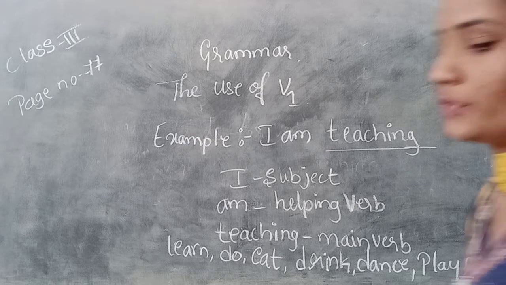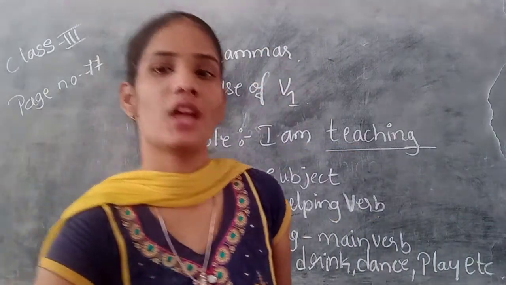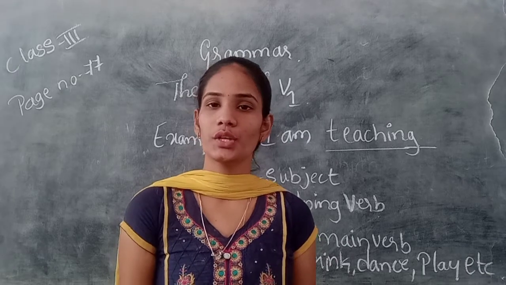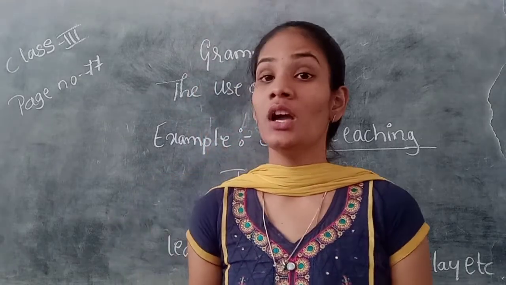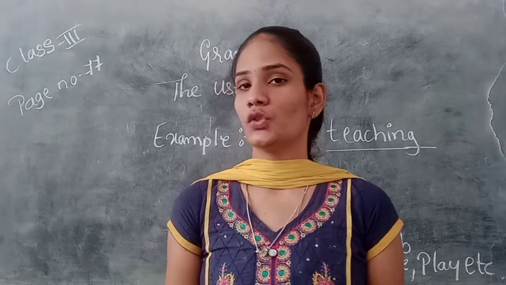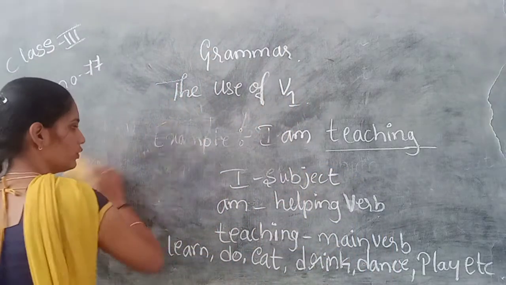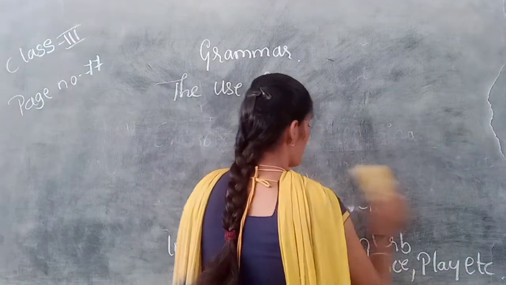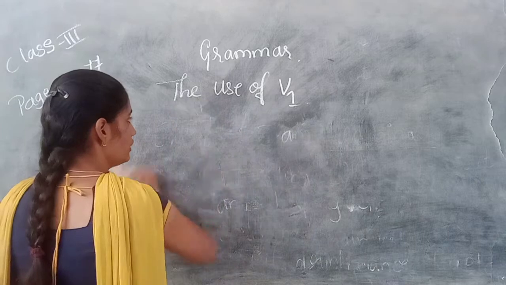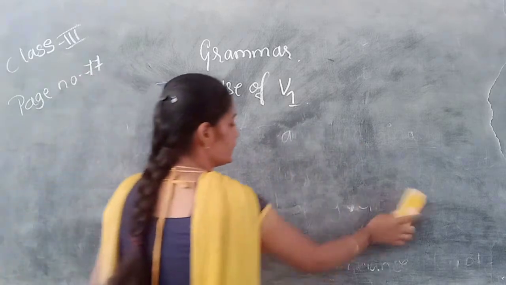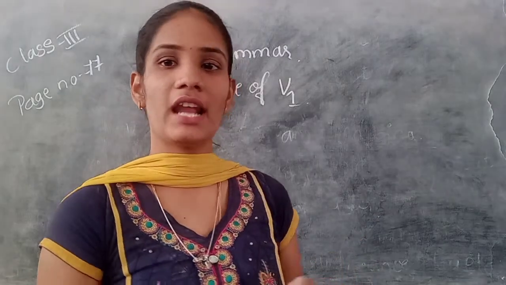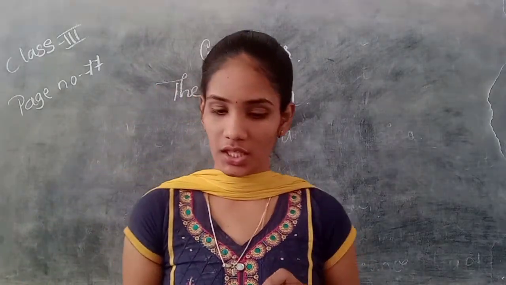Yes students, so here we came to know for which words we call them verbs. So now we have to know how many kinds of verbs there are. There are three kinds mainly. Here we can categorize the verbs in three categories.